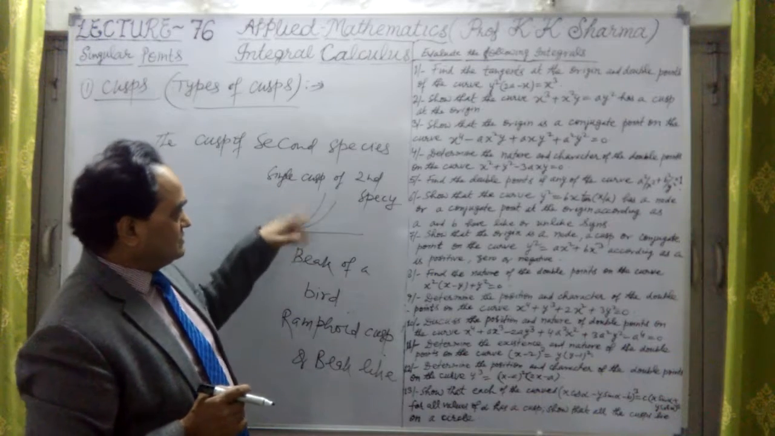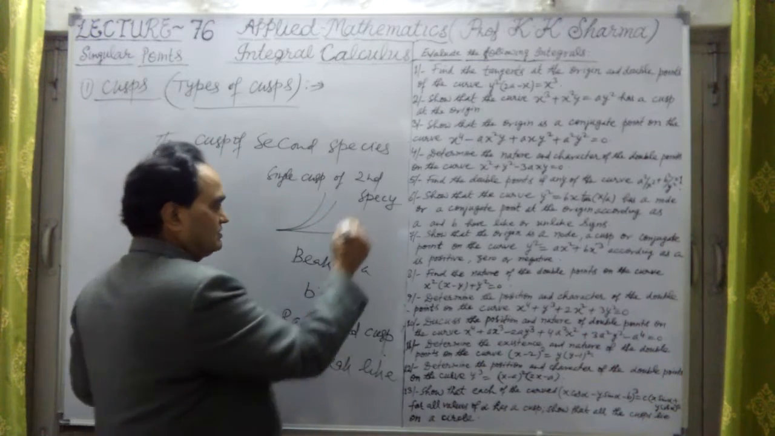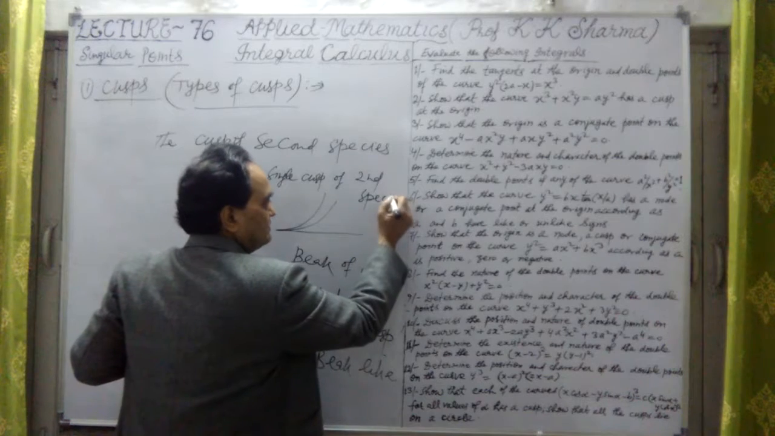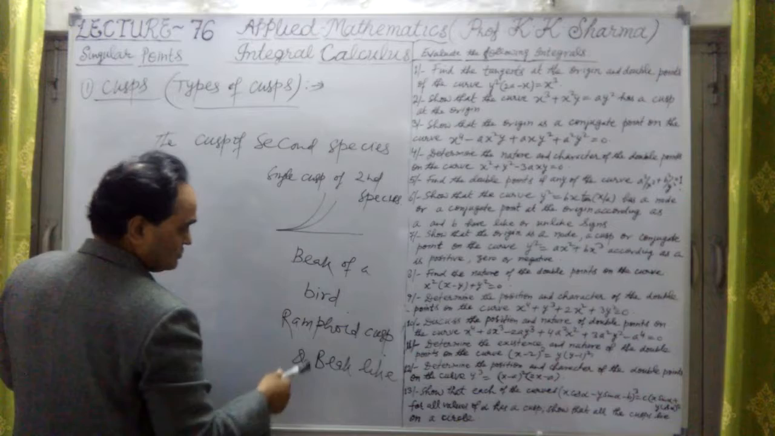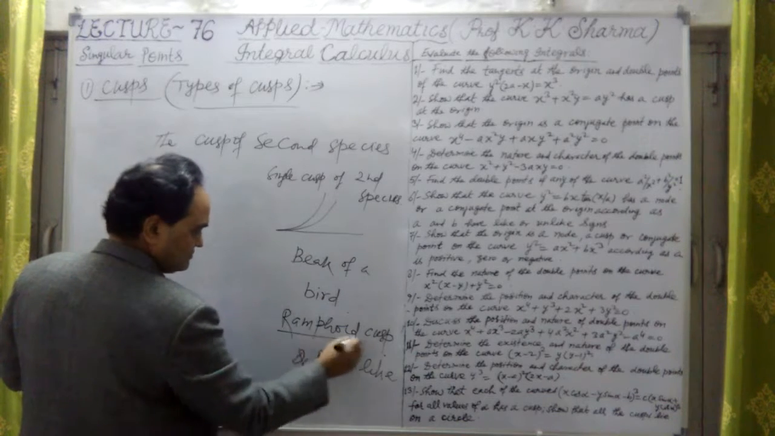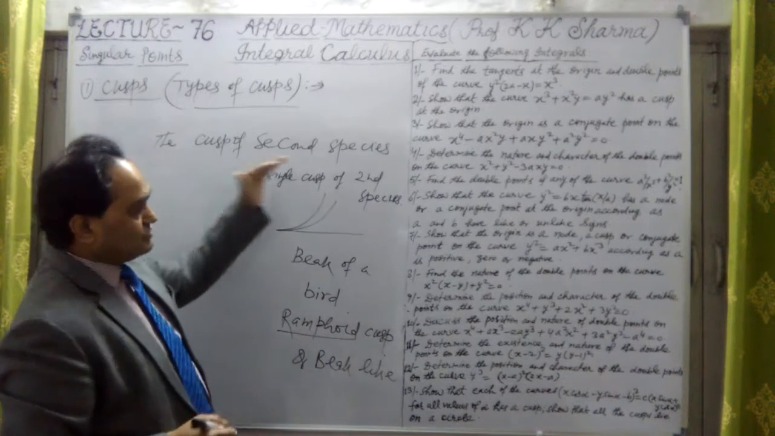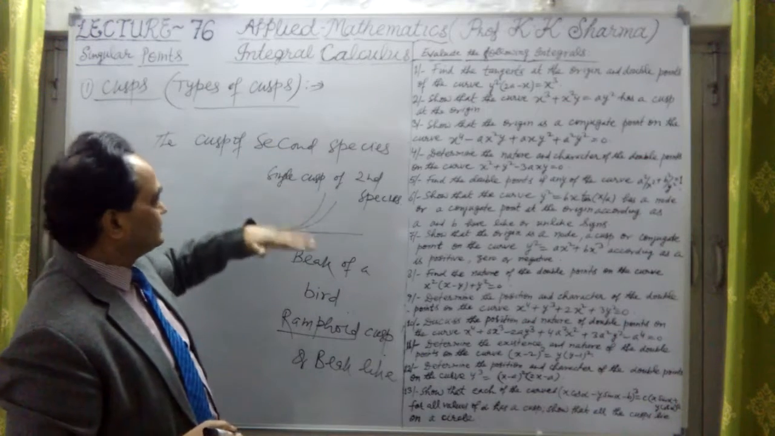double cusp. This is single cusp of second species. We write here second species, different kind of species there. This is RAMPHOID cusp. Important one. RAMPHOID, keratoid cusp, and Oscul-inflexion.